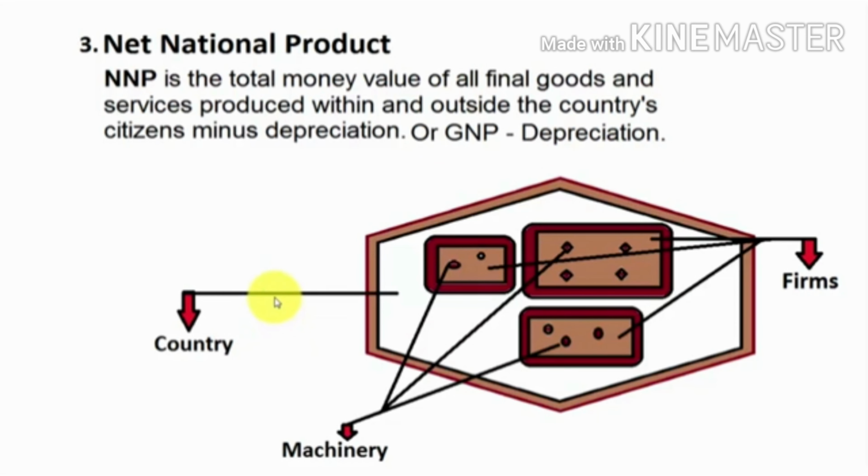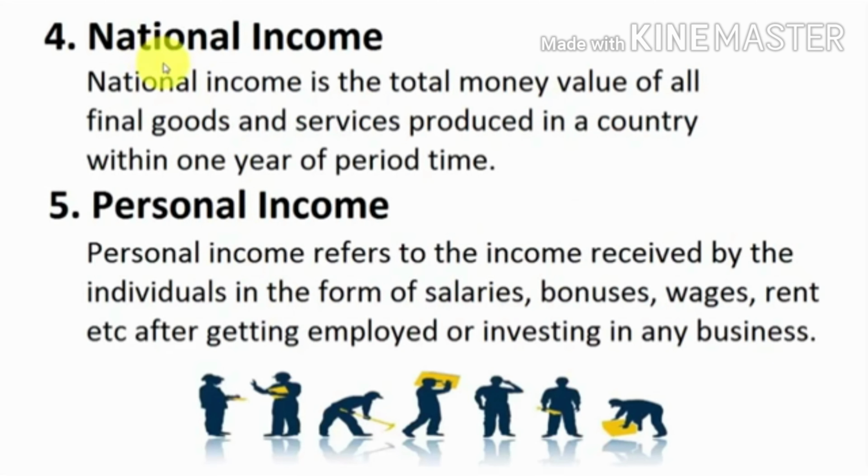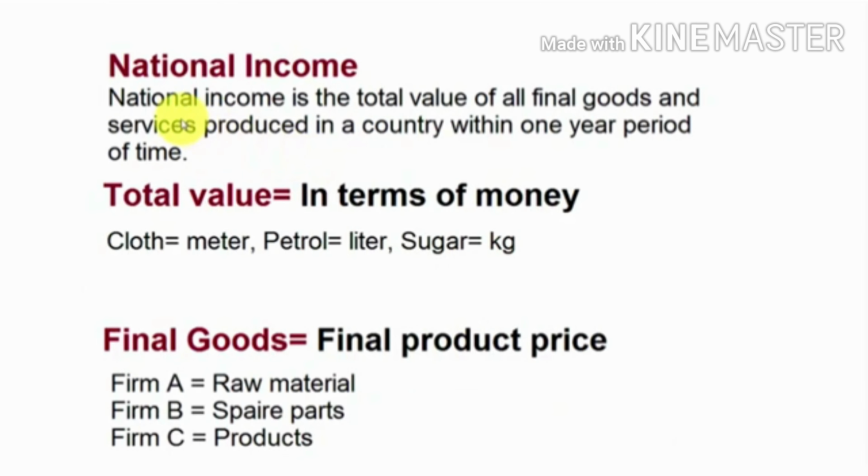The next concept of national income is called NI or national income. National income is the total money value of all final goods and services produced in a country within a 1 year period of time. In this slide we shall better understand what national income is. The total money value is measured in terms of money, like we sell cloth in meters, petrol in liters, and sugar in kgs. But when we sell these goods in a year, we calculate them in terms of money. We do not add them in kgs, liters, or meters. In national income, we add them all in terms of money value.